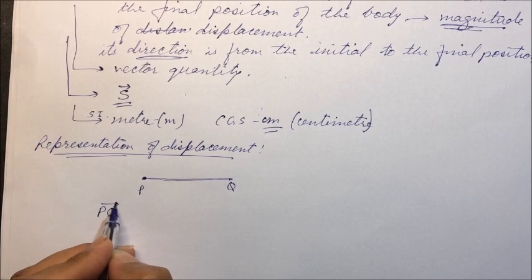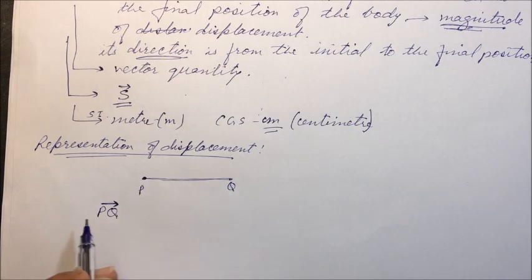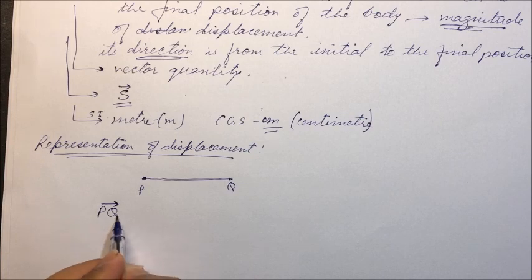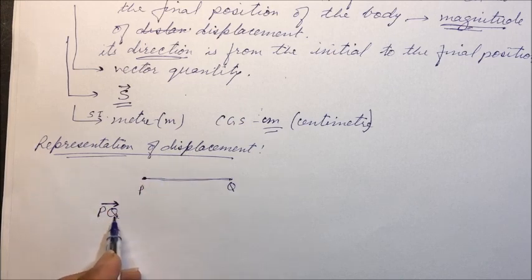The tip of the arrow represents direction, that is, the body has moved from P to Q. Initial position is P, final position is Q. So displacement is from position P to position Q. This is how we represent a vector, and we are representing displacement.